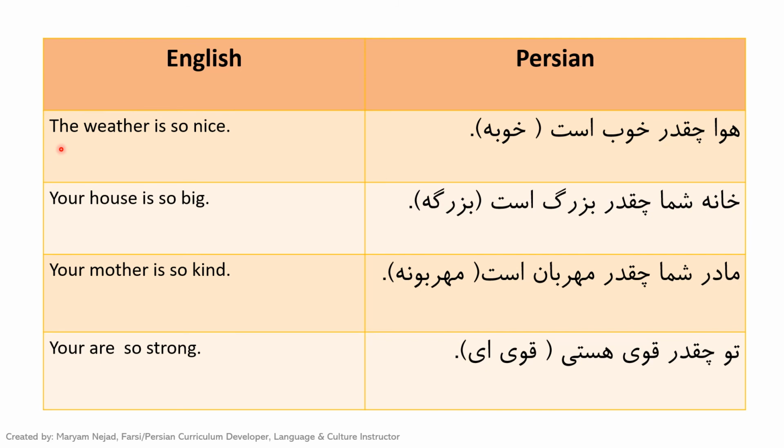Here are some other examples. So you want to say the weather is so nice. هوا چقدر خوب است. Or خوبه, more informal. Or you want to say your house is so big. خانه شما چقدر بزرگ است. Or informal بزرگه. Next, your mother is so kind. مادر شما چقدر مهربان است. Or informal, مادر شما چقدر مهربونه. Next, you want to say you are so strong. تو چقدر قوی هستی. Or more informal, تو چقدر قویی.